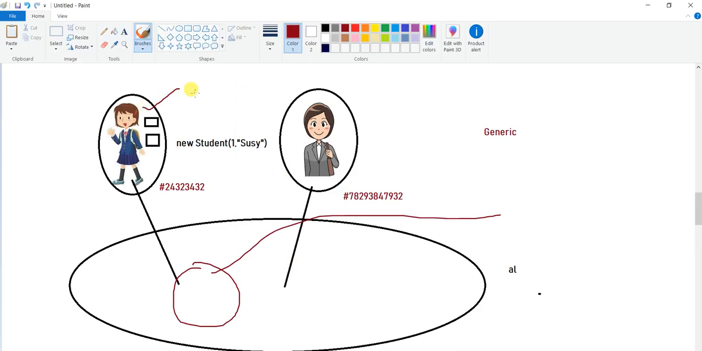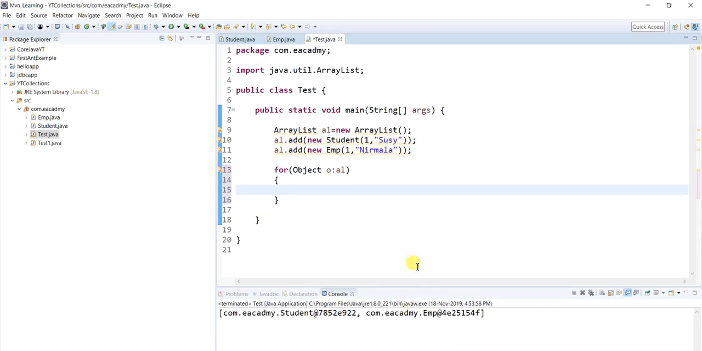But the question is, which kind of object is this? Is it an employee object or a student object? So you need to typecast here. How will we do that? I'm going to put an if-else condition. Let me take a variable, let's say obj, so you will have a better understanding.